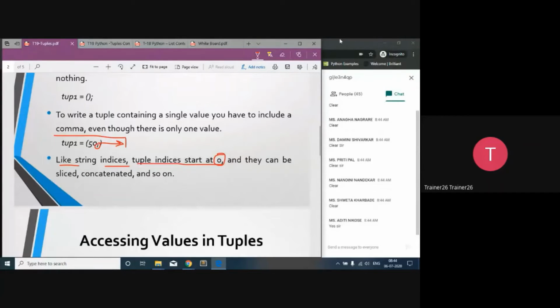So let's start with the practical part, because we studied the conceptual part.